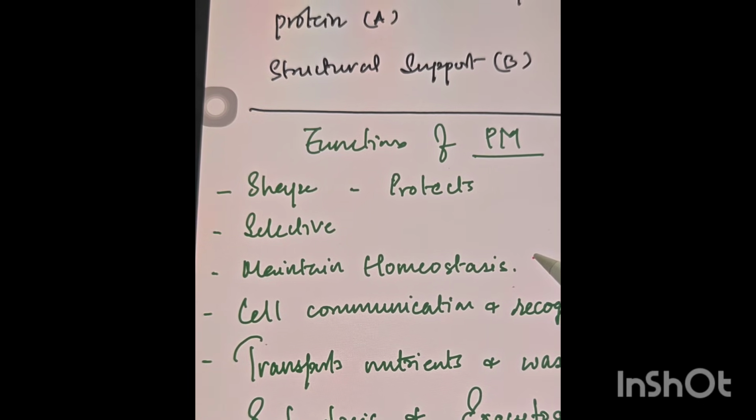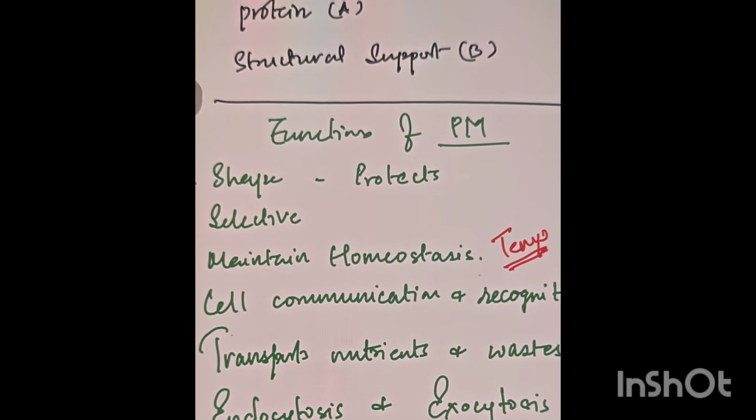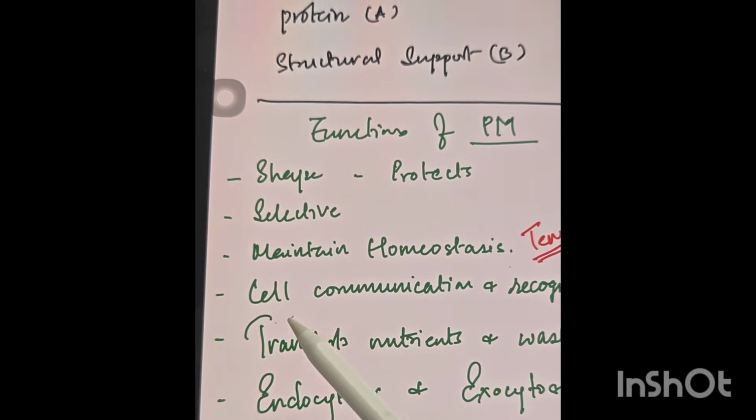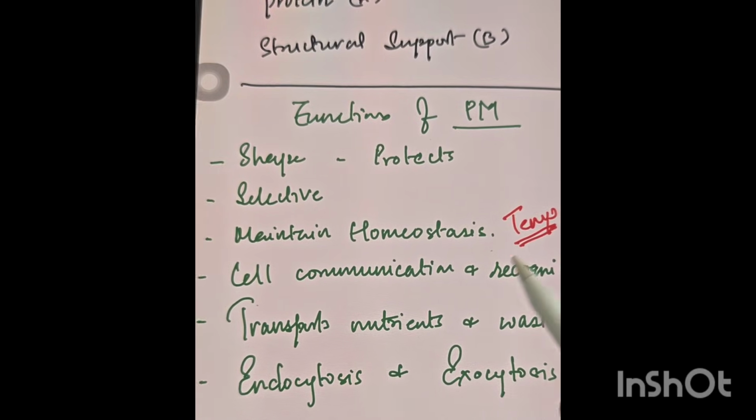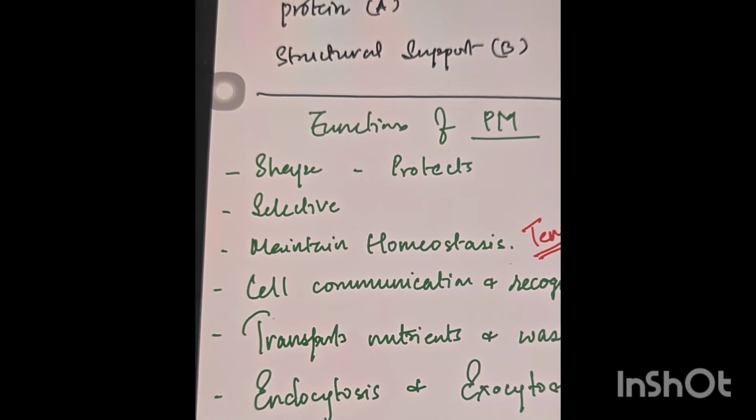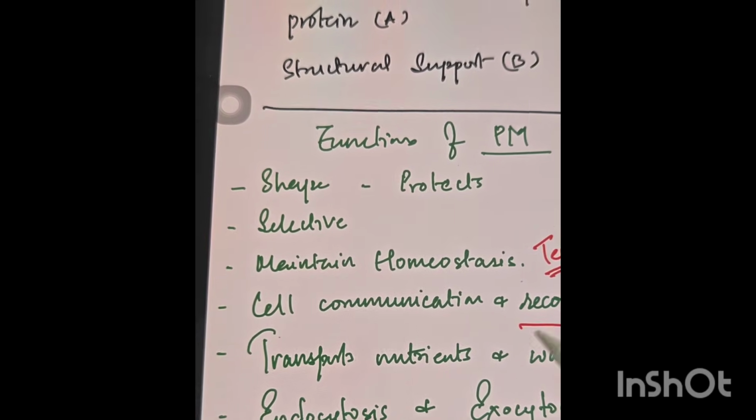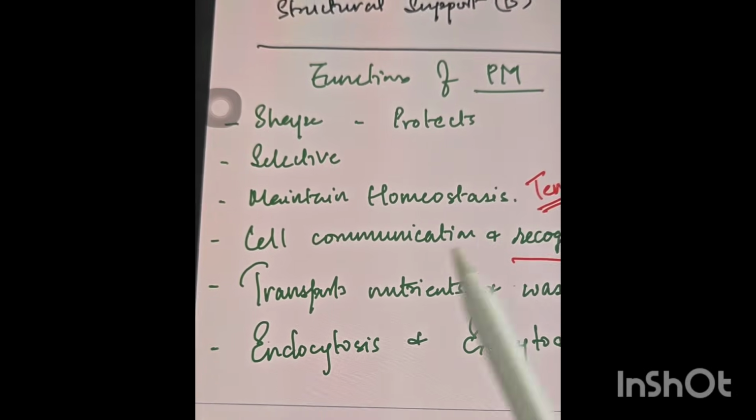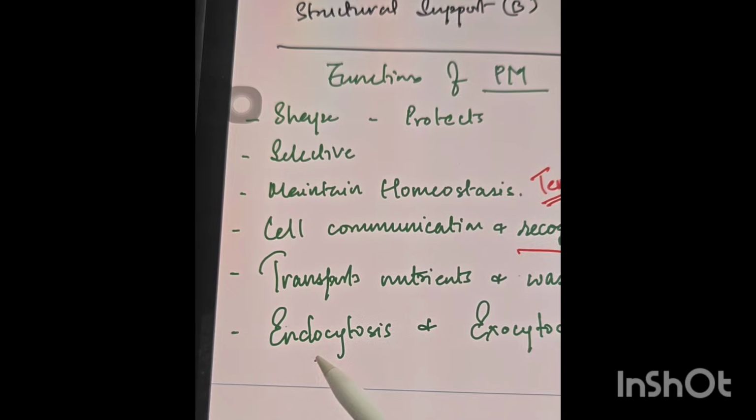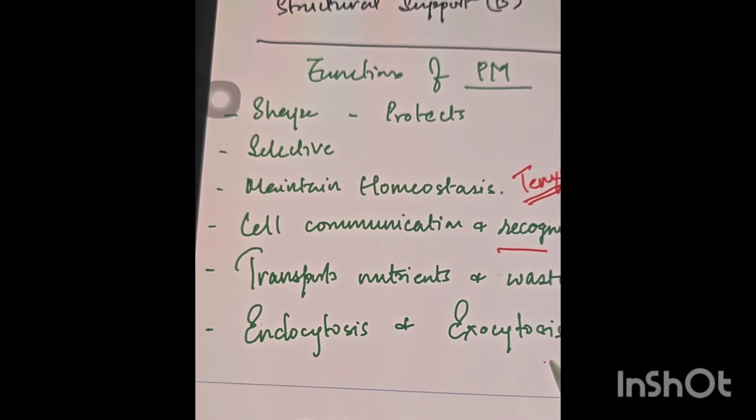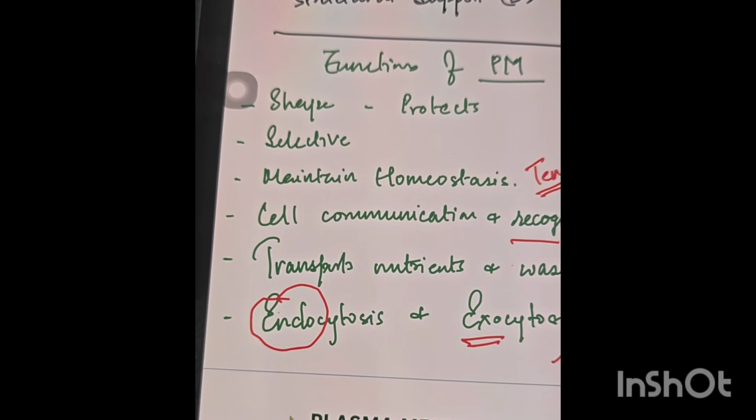Maintains the homeostasis means it maintains the temperature according to the outer environment. Okay, next is the cell communication and recognition. It helps in signaling or receiving the signals from the other cell. It recognizes and then it passes the signal inside the cell. Okay, next is it helps in transport of nutrients and the waste. And the most important, it is endocytosis and the exocytosis, where endo takes place inside the cell, and exo is the outer side of the cell.